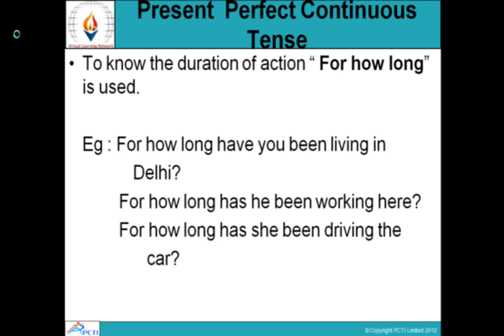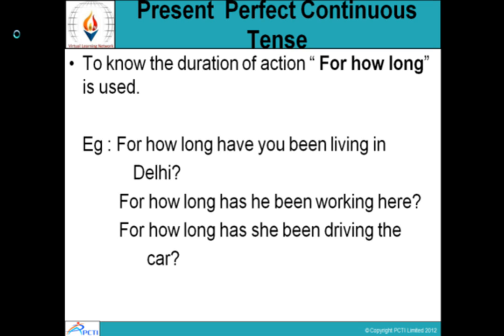Now, when we want to know the duration of an action, for how long is used. When we want to know the total period or total time that the action has been happening, we use for how long. For how long have you been living in Delhi? In this case, the person wants to know the duration, the period of your stay in Delhi. For how long has he been working here? We want to know the duration of his working here.